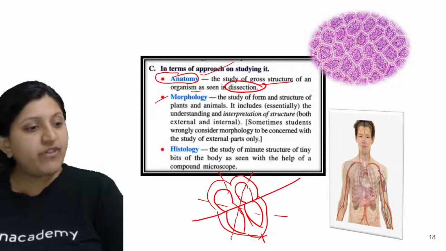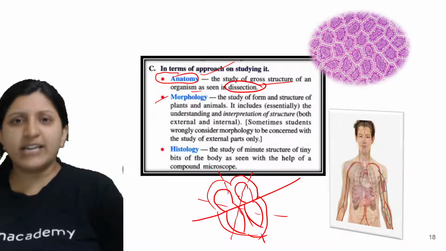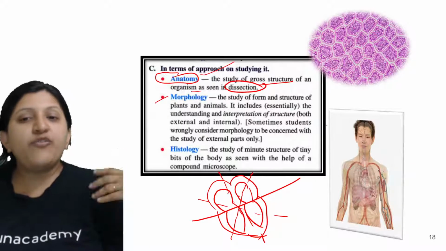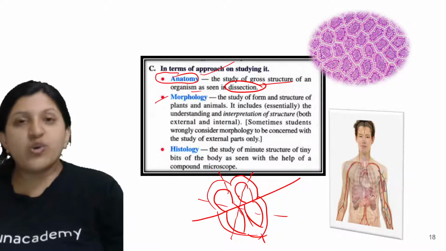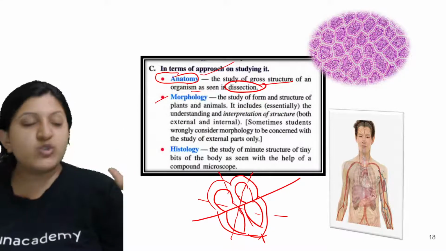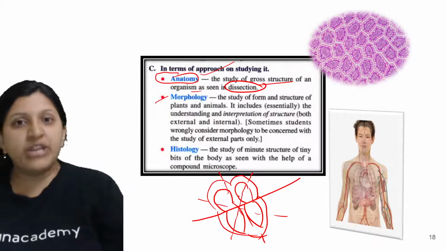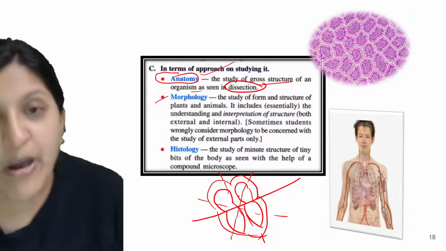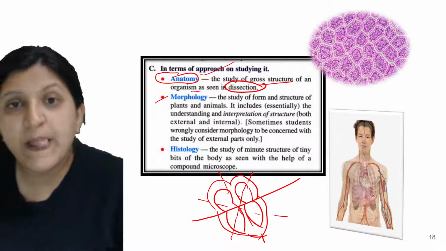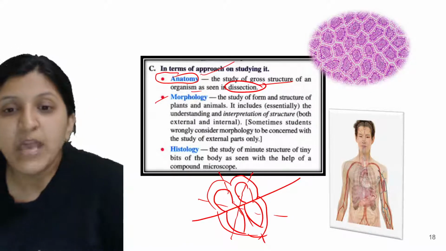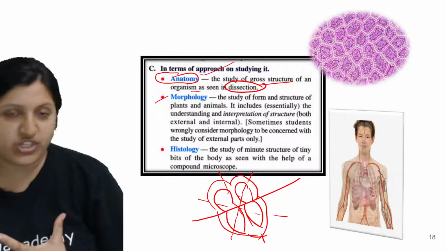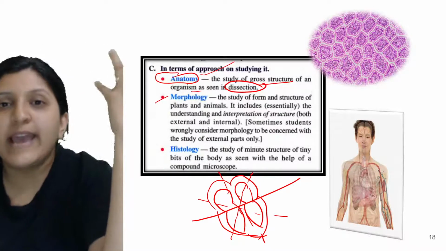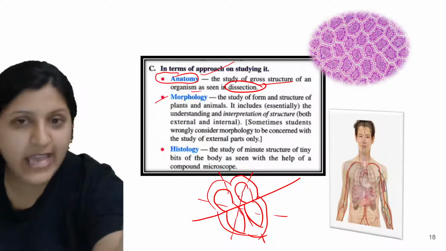Now morphology, when we mention it, we are not cutting. Whatever arrangement is there, it is the study of form and structure of plants and animals. How exactly the plants are able to survive the wind or hot temperature, what the arrangement is, how exactly these animals are made, what might be the content. In that case, with just the external features, the hands, the head, the leg are studied, and what they are helpful for.